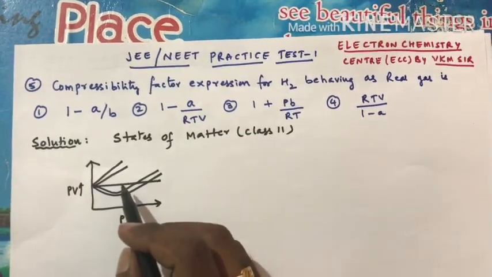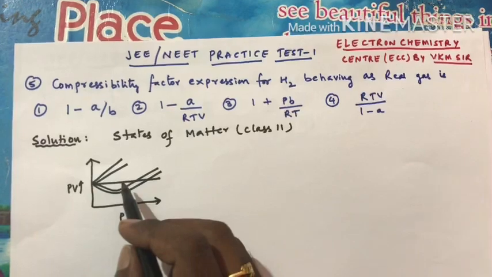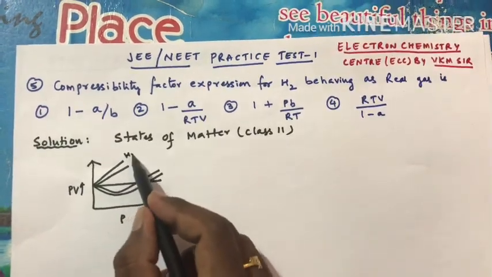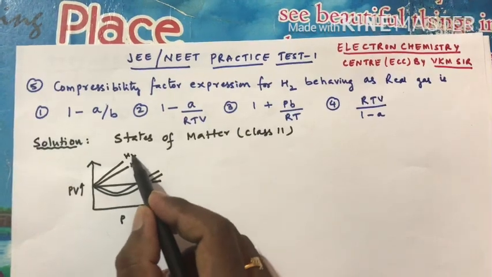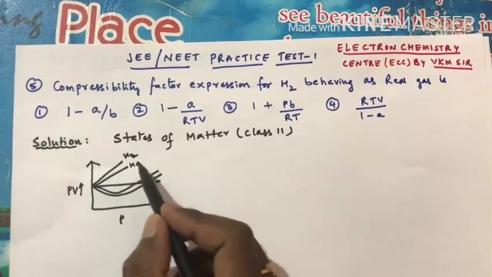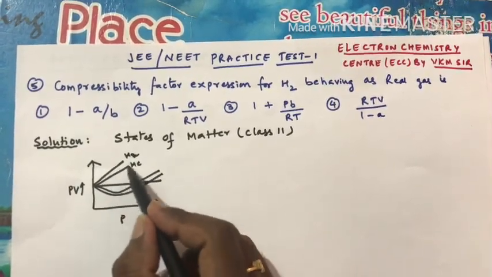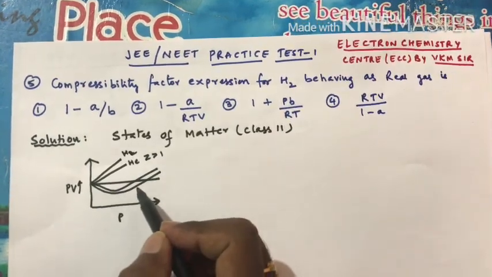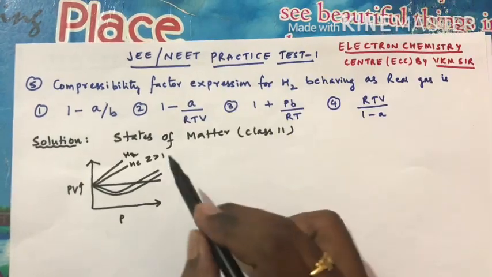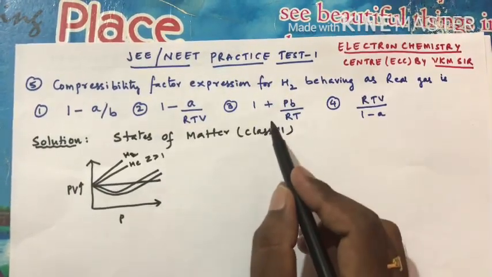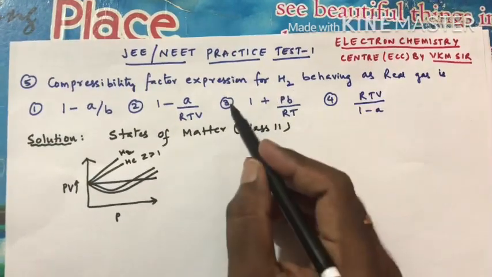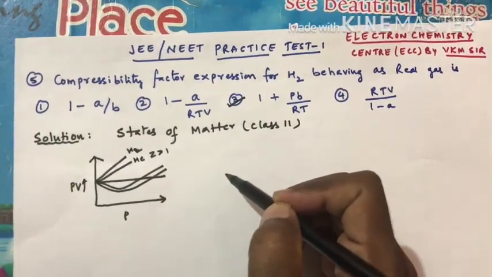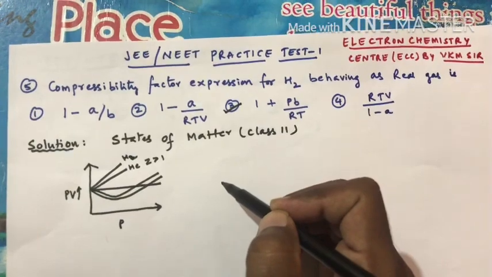He said very clearly: compressibility factor expression for H2 behaving as a real gas. Generally H2 and He, for these gases, we can give these graphs. So for this region, the compressibility factor will be greater than 1. Z value will be greater than 1. To be greater than 1, it should be 1 plus Pb by RT. So option 3 is the correct answer for this, right? Let's move on to the next question.